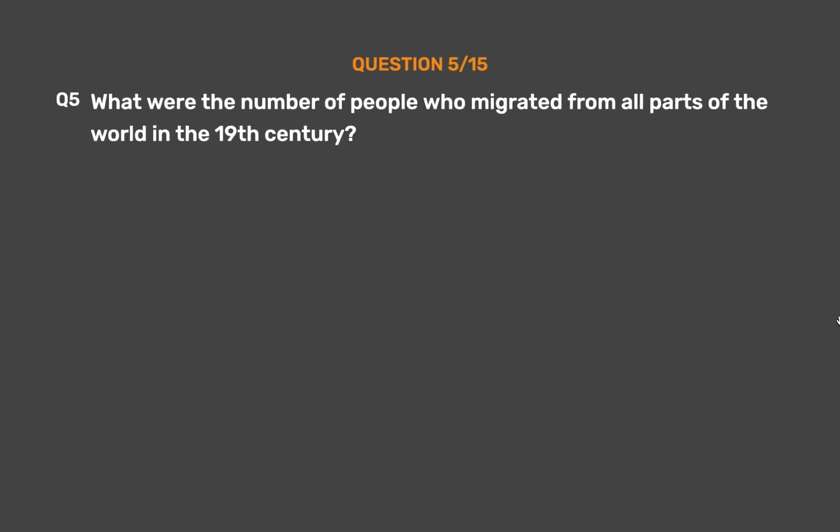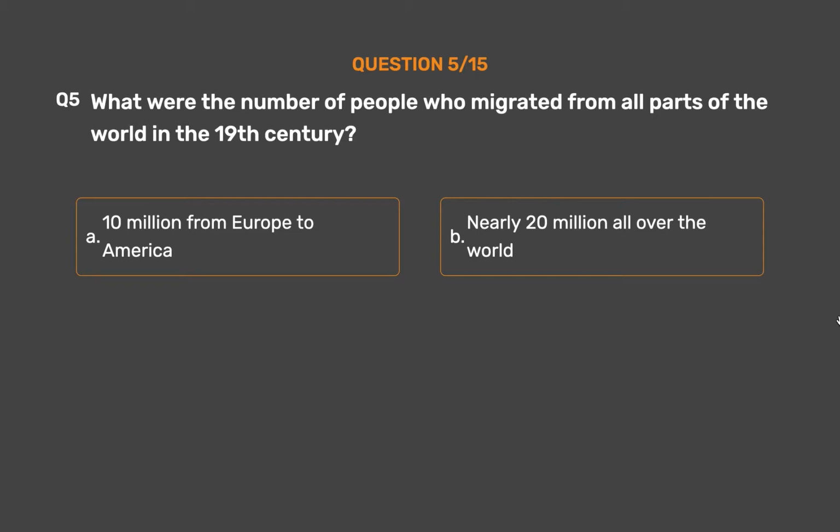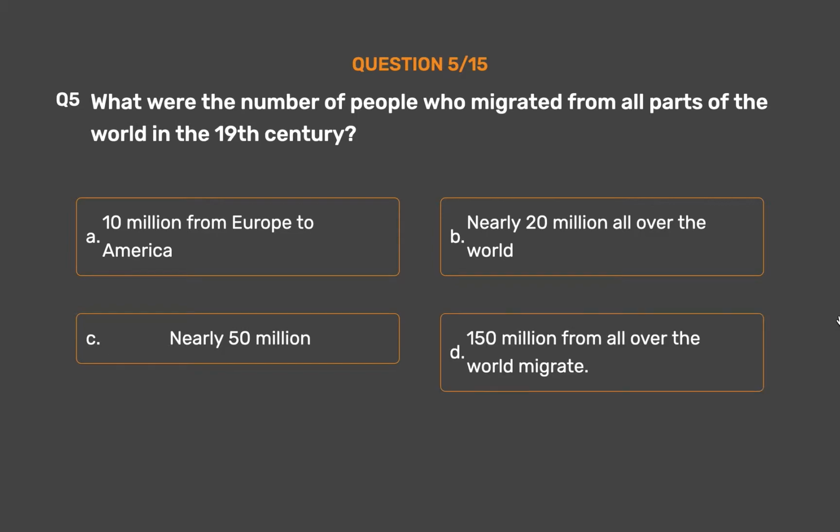Question number 5. What were the number of people who migrated from all parts of the world in the 19th century? Option A. 10 million from Europe to America. Option B. Nearly 20 million all over the world. Option C. Nearly 50 million. Option D. 150 million from all over the world migrate.